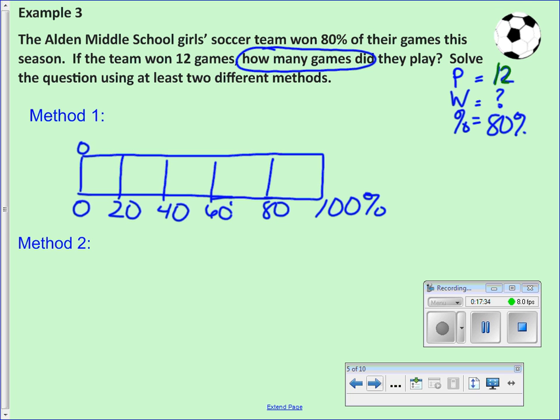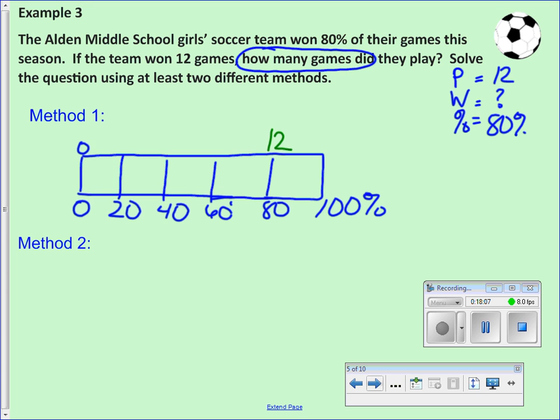Now 12 is my part. So do I put 12 here? No, because that's not the total games. Where should I put the 12? Does the 12 represent 20% of the games? 40% of the games? 60% of the games? 80% of the games? Yes. Winning 12 games, winning 80% of their games, so those match up.